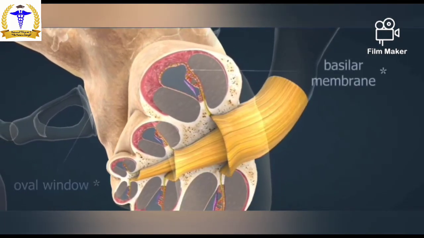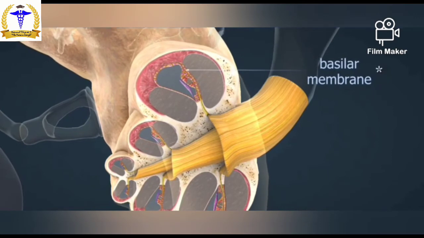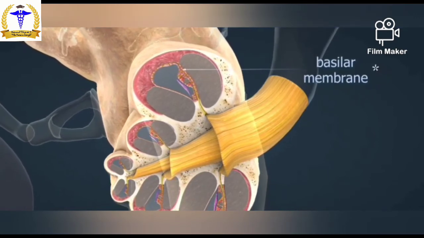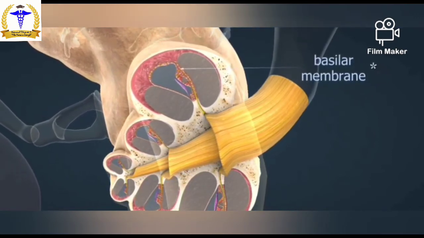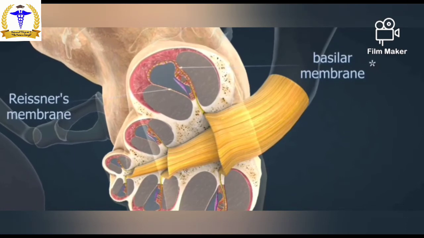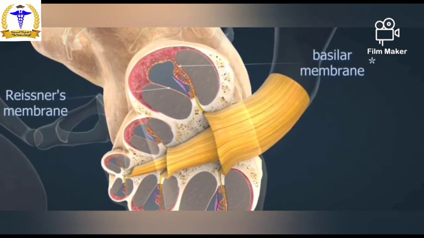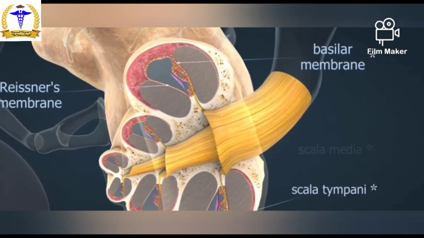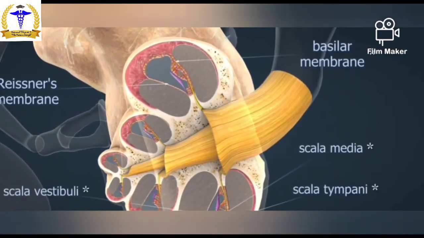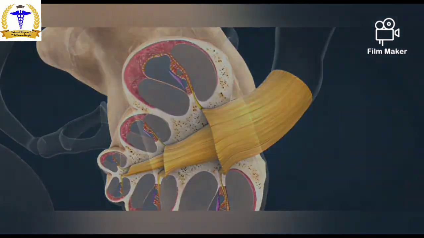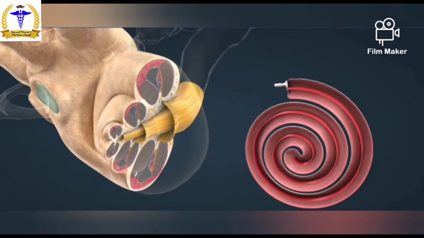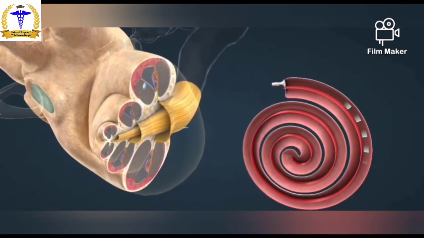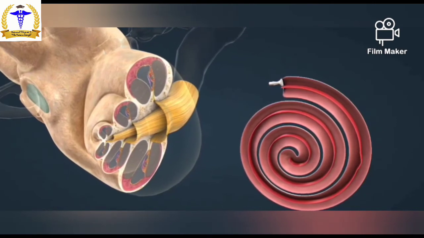The basilar membrane is located inside the cochlea. It runs along to the tip of the cochlea, where it turns back and continues as another membrane. The membranes divide the cochlea longitudinally into three cavities: the scala tympani, the scala media, and the scala vestibuli. The cochlea is filled with a fluid which is vibrated by the stirrup.